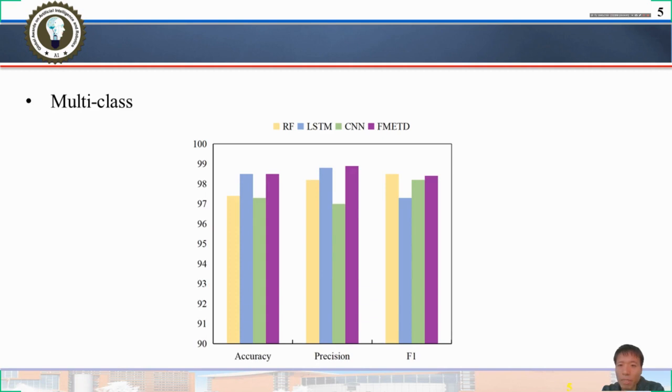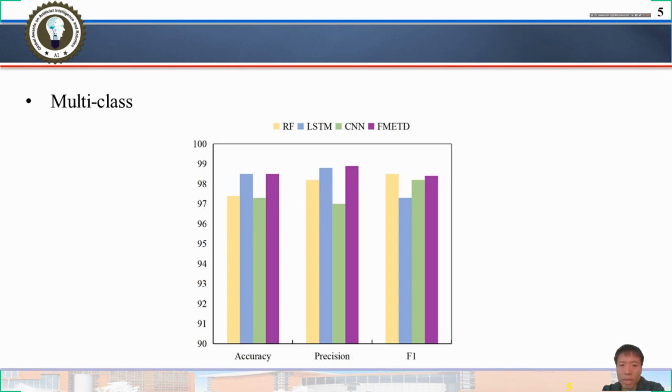FMATD also has a multi-classification accuracy of 98.5% on the CICMalDroid 2017 dataset. The experimental results demonstrate that our approach has the same good detection capability as the existing state-of-the-art approaches.